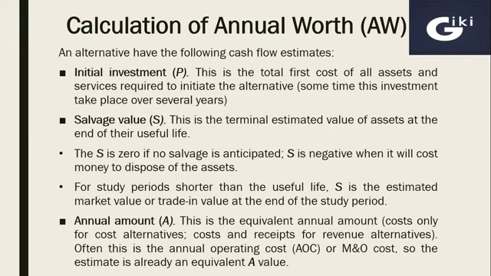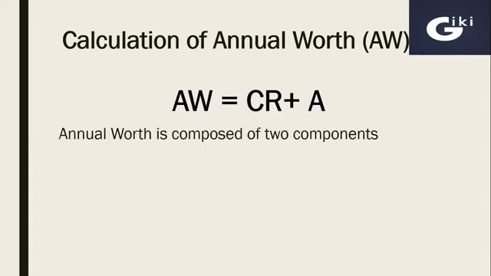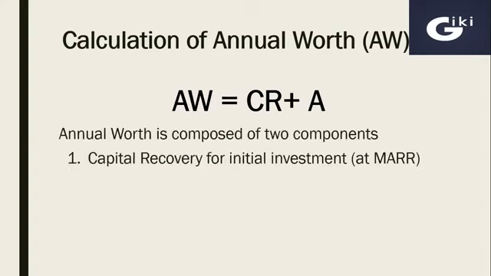Initial investment, salvage value, and annual amount that we have to use while solving any problem involving annual worth. Then how to calculate annual worth? So the annual worth is equal to capital recovery plus annual expenditures. Here CR represents capital recovery, the capital recovery for initial investment at minimum attractive rate of return or given rate of interest. Then A represents equivalent annual amount.